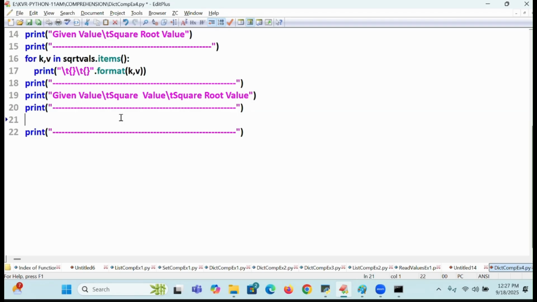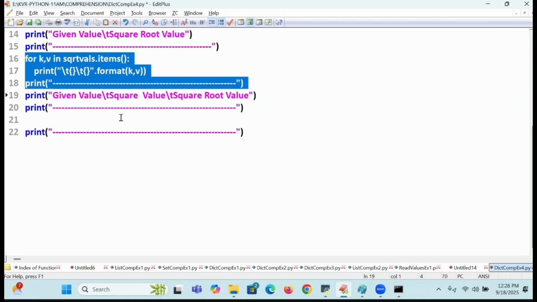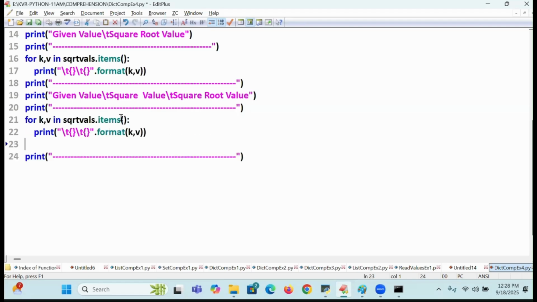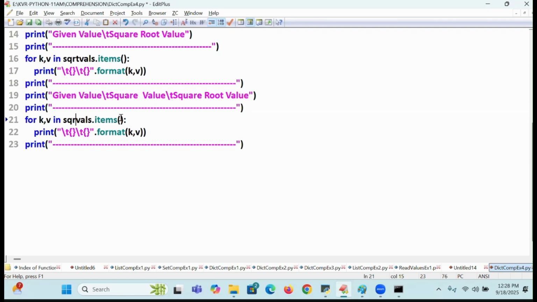Very good. Tell me, the second logic. Can I carry this? Okay, so this value I will bring. Square value, SQR value, backslash t.